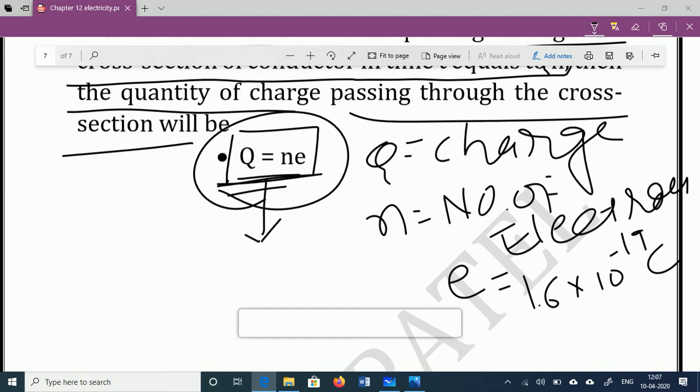I think you are familiar with this, meaning you can understand about the electric current. What is the electric current? Now how this electric current is produced, which energy is provided, that potential difference, we will discuss in the next lecture. Here on the basis of this equation we will solve one sum.